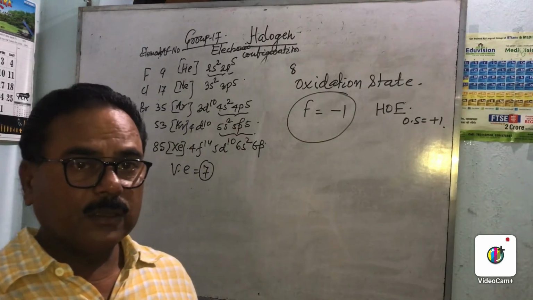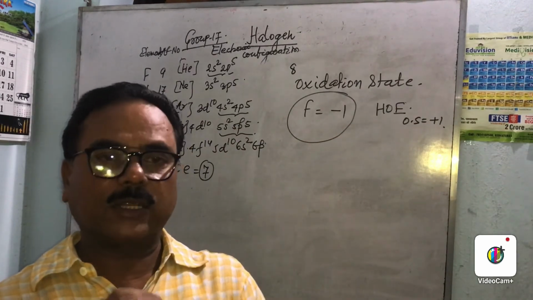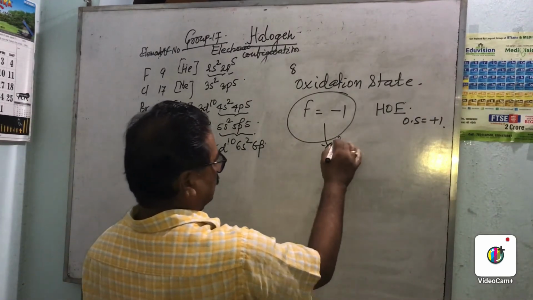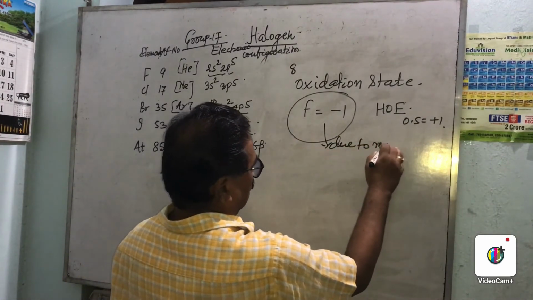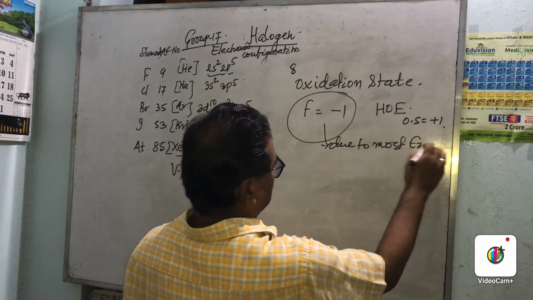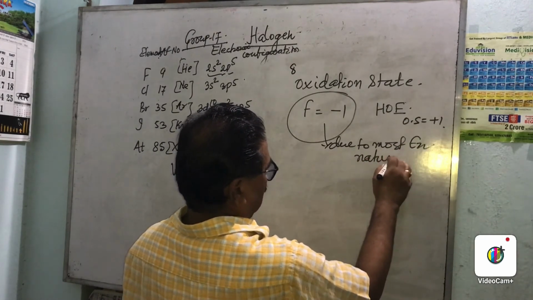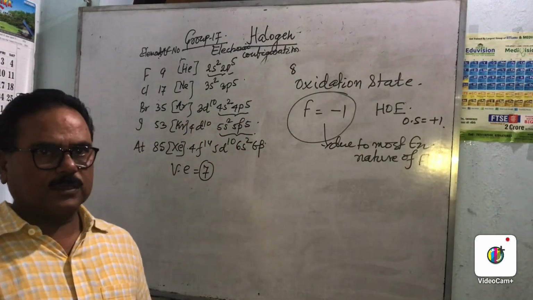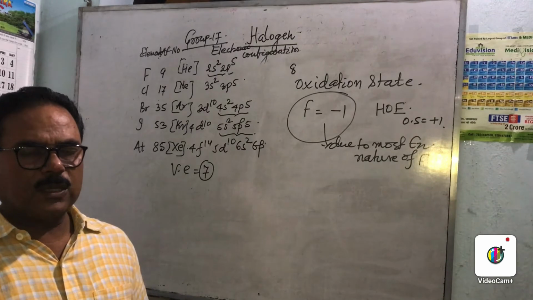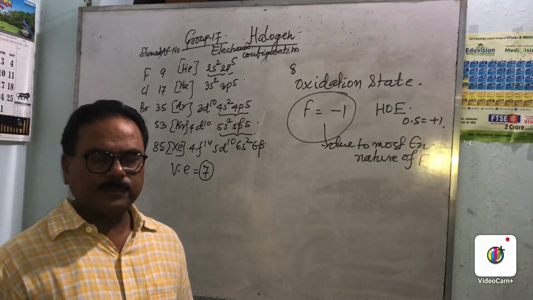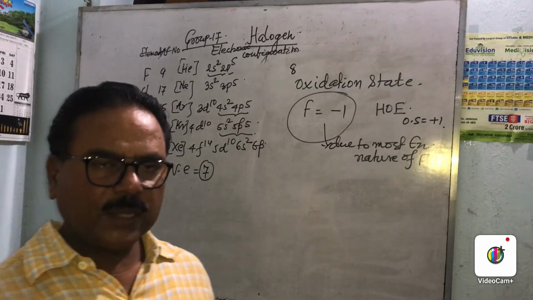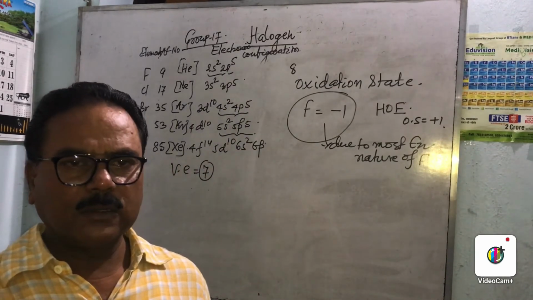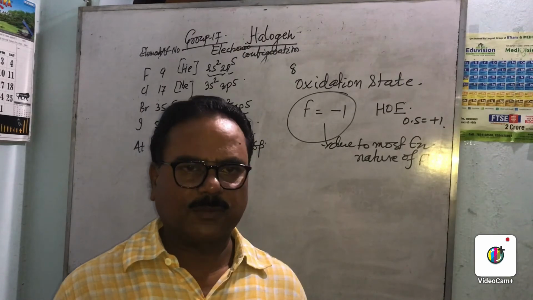Why? This is due to the most electronegative nature of fluorine. -1 due to the most electronegative nature of fluorine. So while other halogens show oxidation states -1, +1, +3 and +5.